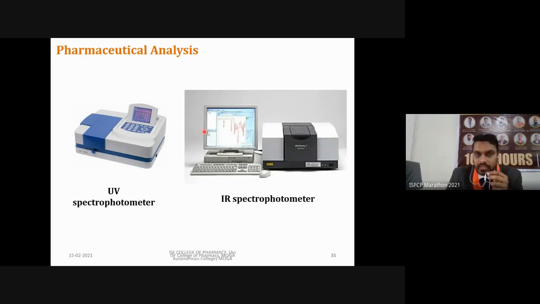Similarly, the second one is IR. Its graph will look like this one. It is based on the transmittance of IR by our sample.